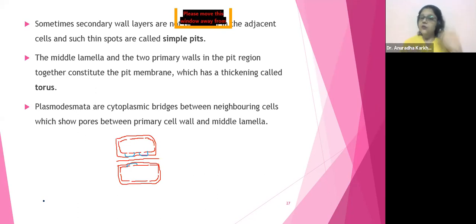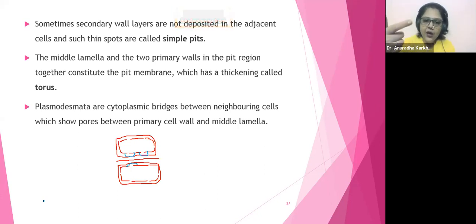Okay. Now see what is plasmodesmata. The next sentence says plasmodesmata are cytoplasmic bridges between the neighboring cells which show pores between primary cell wall and the middle lamella. Now see, just pay attention to this zone now.